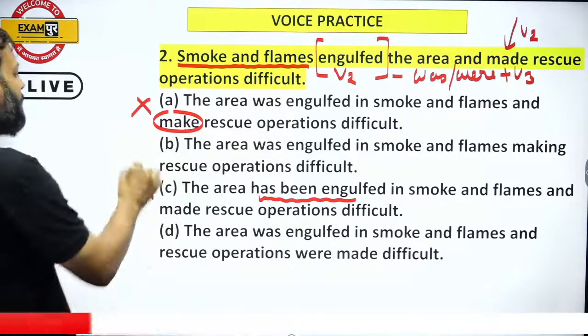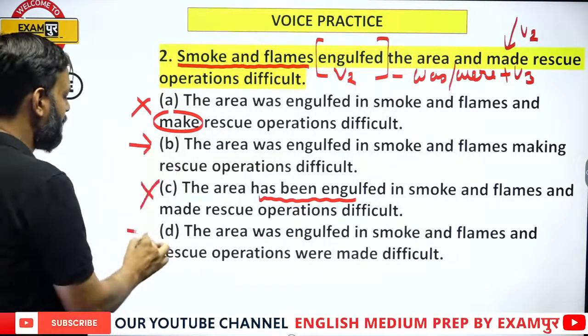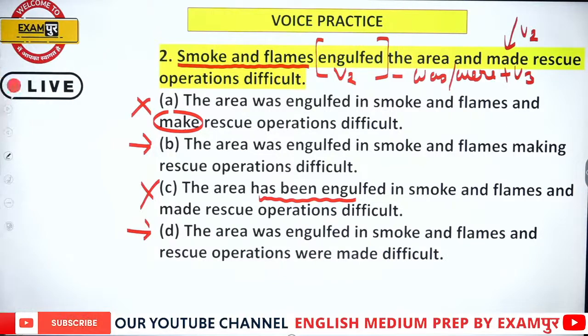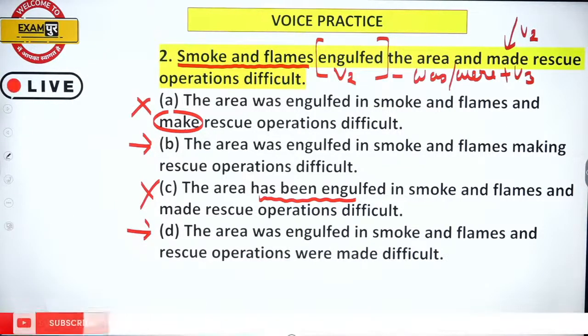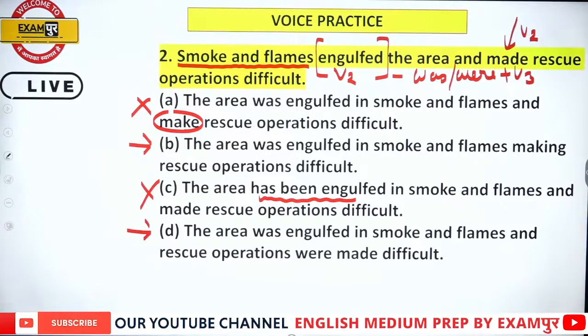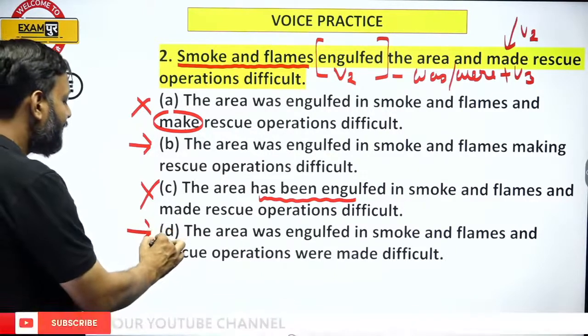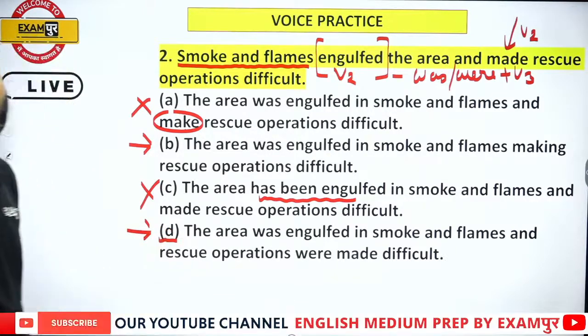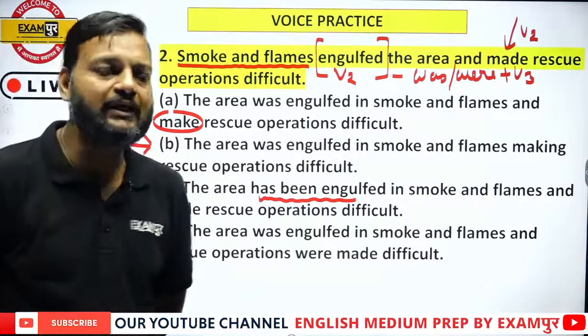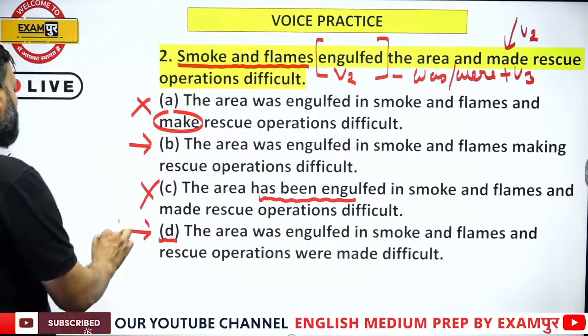So now we have two options, option B and option D. The area was engulfed in smoke and flames, making rescue operation difficult. The area was engulfed in smoke and flames and rescue operations were made difficult. Most of the students choose option D, but option D is not correct.